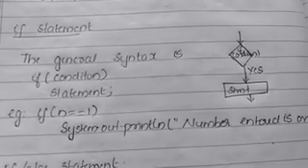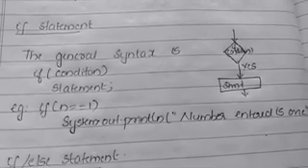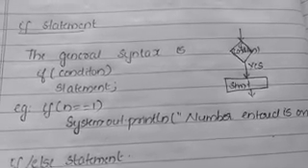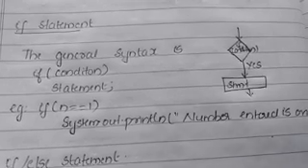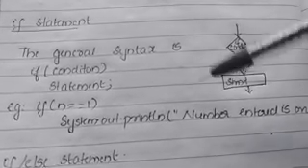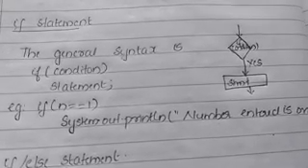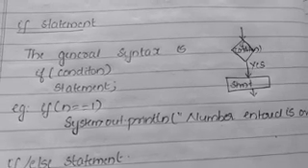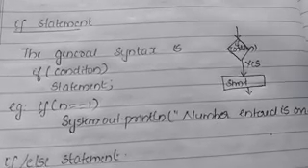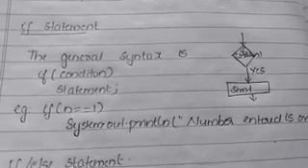So this is about simple if statement. I hope it's clear for you. In simple if statement we check a condition. If the condition is true, then we will execute the true statement or true block of that particular condition. So this is a flowchart of this simple if statement.